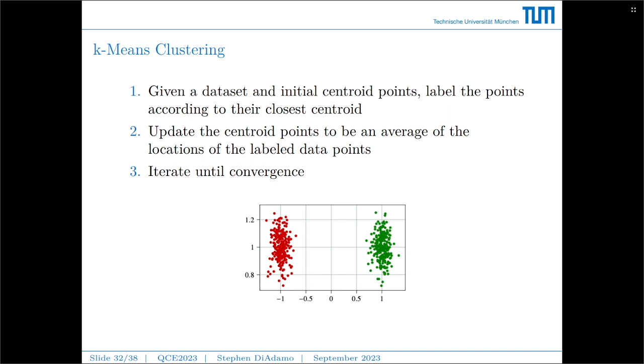To start, we're given a data set with the initial centroid points. And the initial centroid points are a guess to where the data points are clustered around. And then we get the labels of those points according to their closest centroid. Then what we do is we update the centroid points to be an average of the locations of the labeled data points. So we measure the distance between the centroids and label them as the closest neighbor. And thirdly, we iterate this process over and over again until the centroid points converge to a single point.